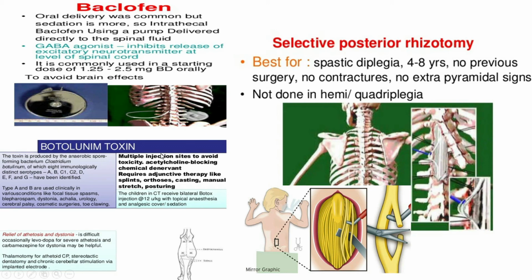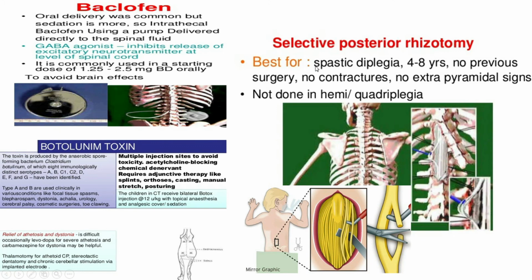Multiple injection sites are used to avoid the toxicity, as it is an acetylcholine blocking chemical derivative, that can require good care. But for your academic interest, you just know the botulinum toxin injection over the gastrocnemius or soleus is used to manage a spastic equinus. Okay, now with the help of a neurosurgeon, we can go for selective posterior rhizotomy.